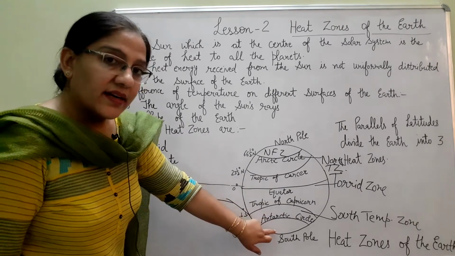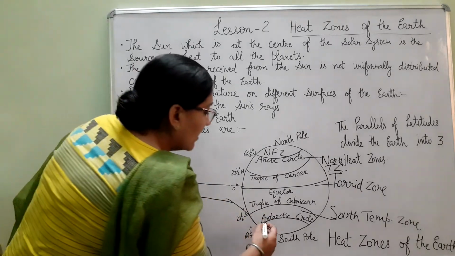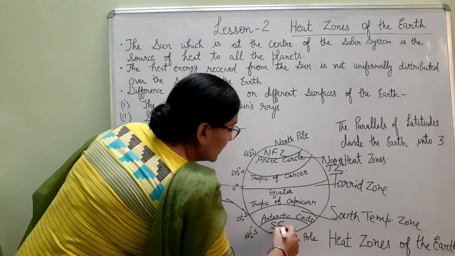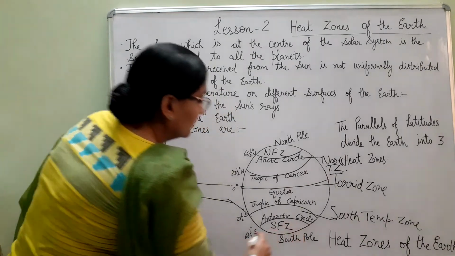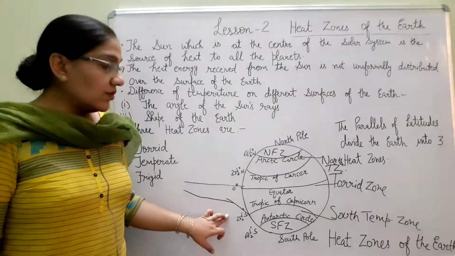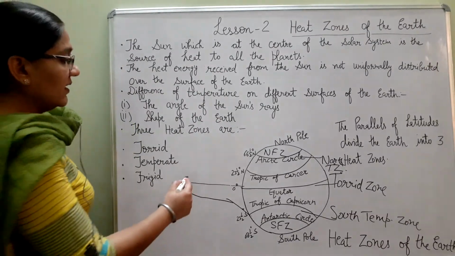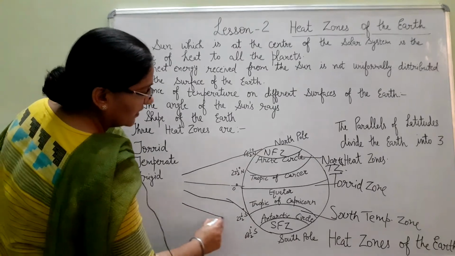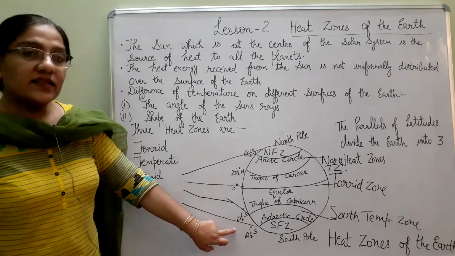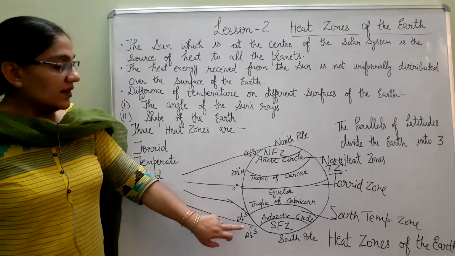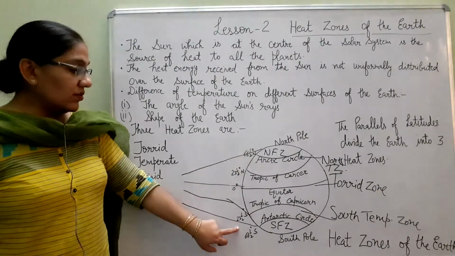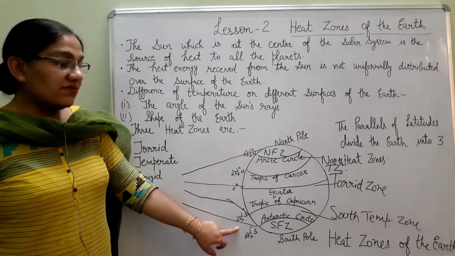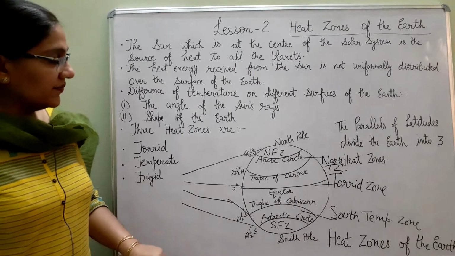So, beyond the Antarctic Circle, here we have the South Frigid Zone. These areas are very cold because here the sun rays fall very slanting. So, in summers these areas are very cool and in winters these are freezingly cold.